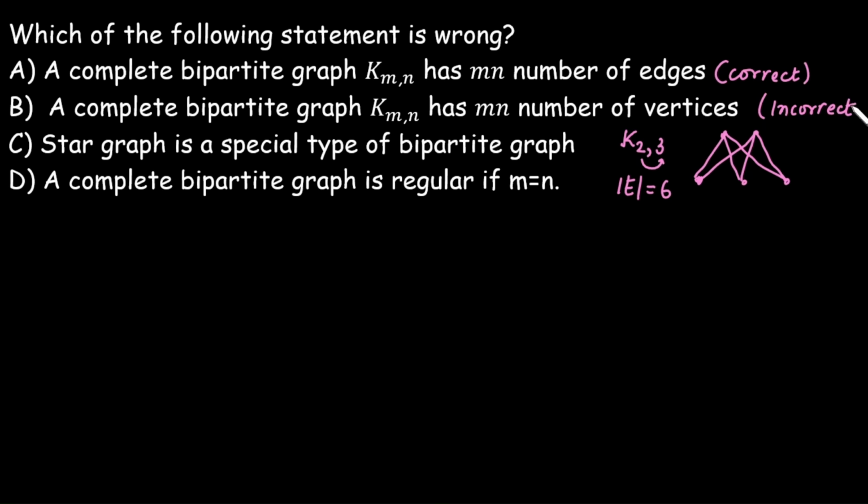As per the question, we need to find the wrong statement. It means B is the correct option. Moreover, C and D are both correct options.